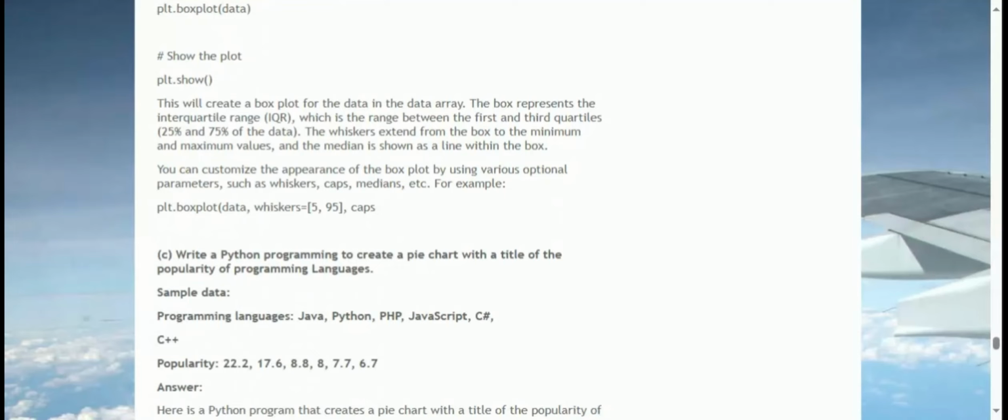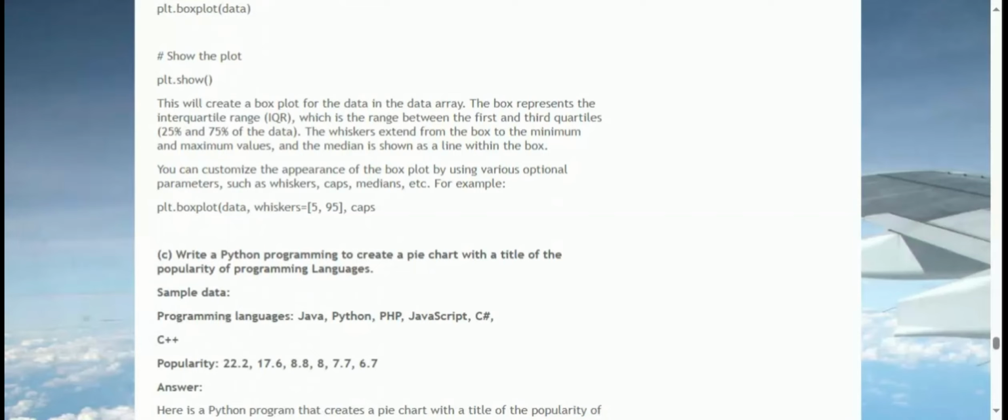C. Write a Python program to create a pie chart with the title of the popularity of programming languages. Sample data. Programming languages: Java, Python, PHP, JavaScript, C#, C++. Popularity: 22.2, 17.6, 8.8, 8, 7.7, 6.7. Answer. Here is a Python program that creates a pie chart with the title of the popularity of programming languages, using the sample data provided.